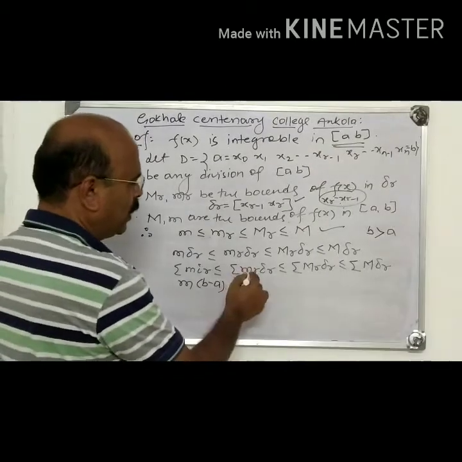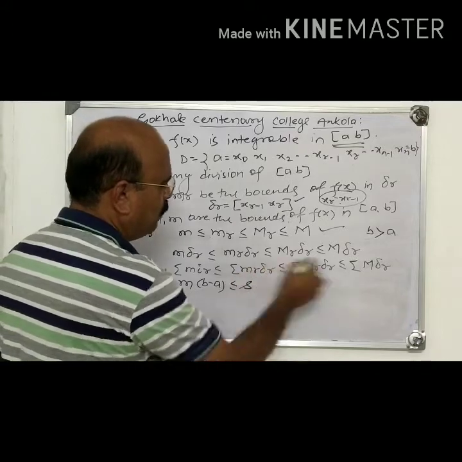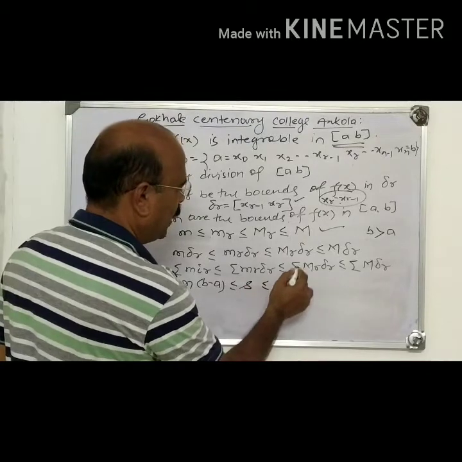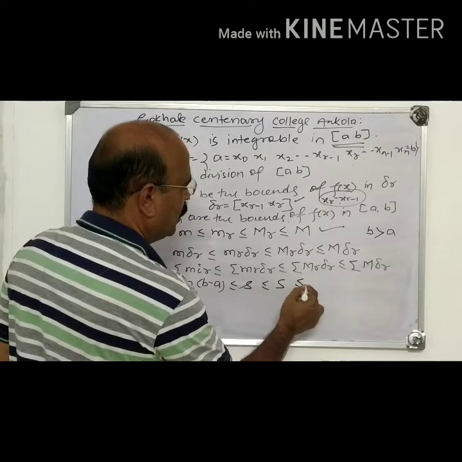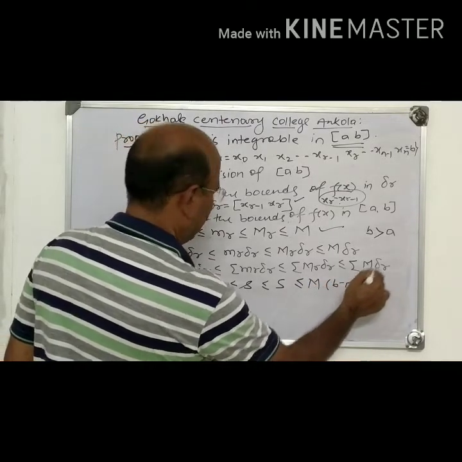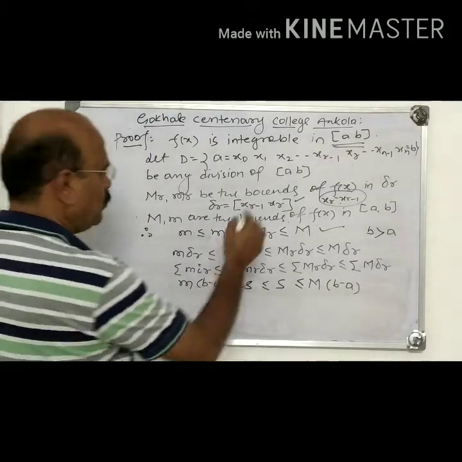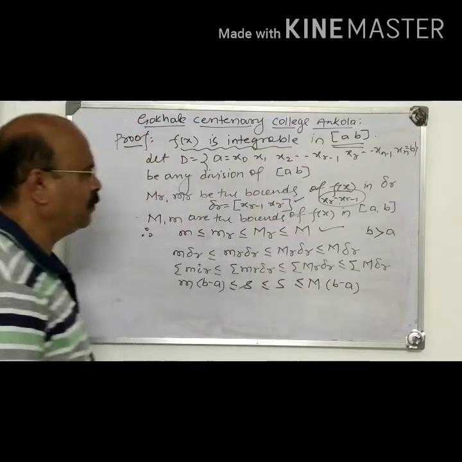We began Riemann integration with the upper and lower sums. This is the lower sum, and sigma capital M r delta r, the upper sum, is less than or equal to capital M into b minus a. Now what is given? f(x) is integrable.